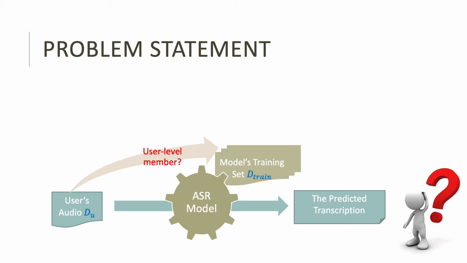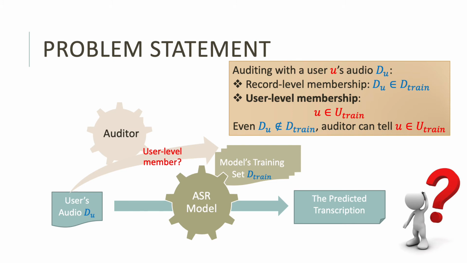Our audio auditor aims to help users determine whether an IoT voice service still retains their audio recordings in its training set or not. Instead of discussing a specific record's membership, our auditor aims to determine this user's membership.